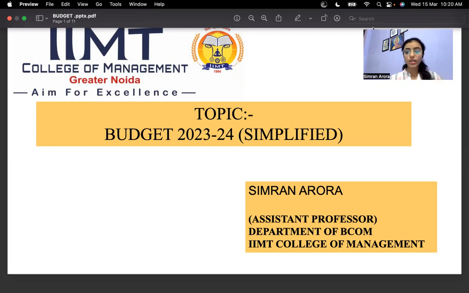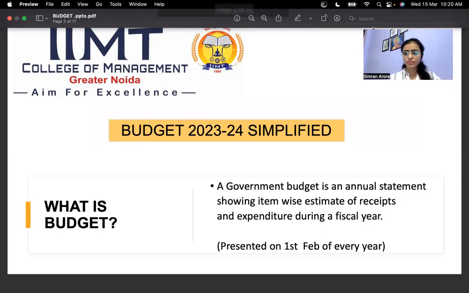So let's start. What is a budget? We all prepare a budget at our home also, right? We prepare, for the coming month or the coming year, how much expenditure or income we are expecting, right? But a government budget is for a period of 12 months. So it is an annual statement.